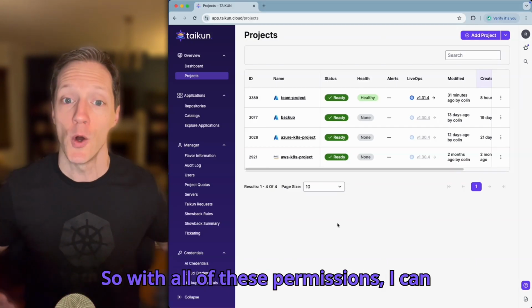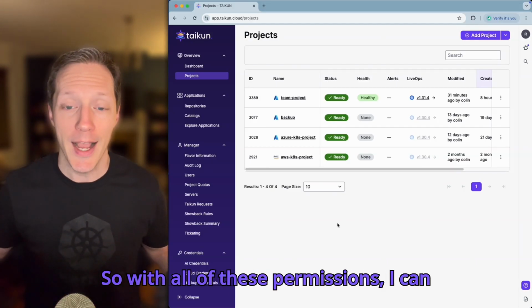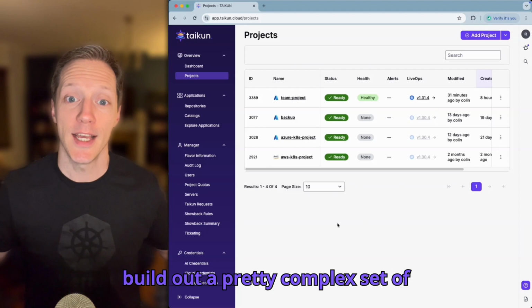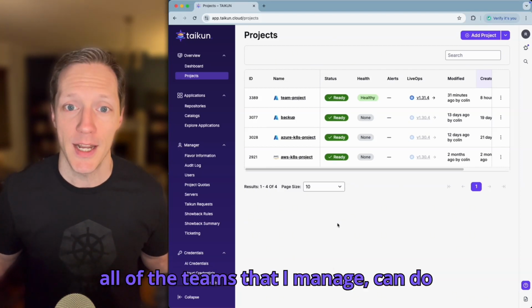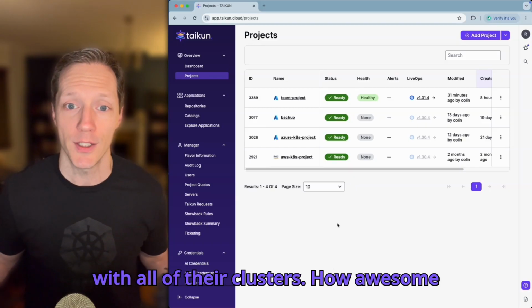So with all of these permissions, I can build out a pretty complex set of permissions for what all of my teams, all of the teams that I manage, can do with all of their clusters.